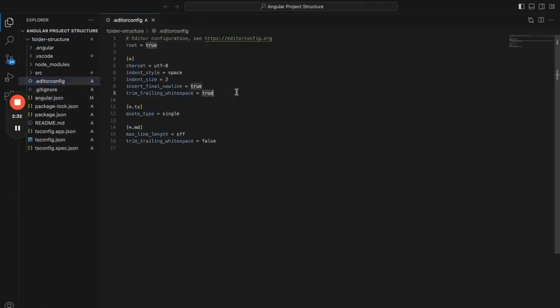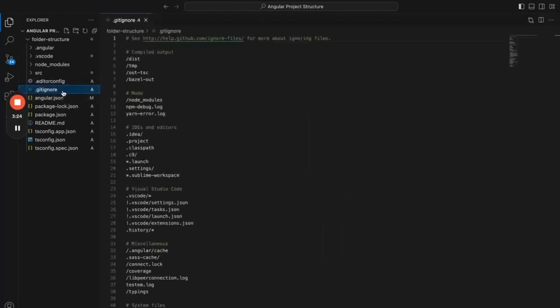editor config. So this is the file. Basically, it helps to maintain the consistent coding styles across the team of developers. Meaning, like if you have 4 or 5 developers in the team who are working on this Angular project, every time when they pull the latest changes from the repository or clone the repository to their local and create the branch, it will maintain the same structure and the same spaces and indentation in the Visual Studio Code, so that it will be consistent across the developers. So that is the purpose of this particular file.